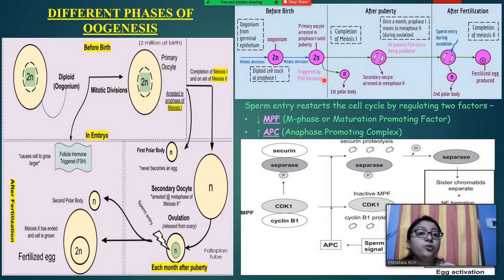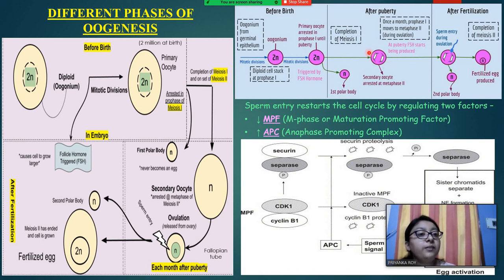Next, moving on to the completion of meiosis 1. When the girl child reaches the puberty stage, meiosis 1 moves into completion. Here the FSH hormone triggers this completion of meiosis 1, and of course the first polar body is getting formed and the secondary oocyte is formed, which is the larger cell.